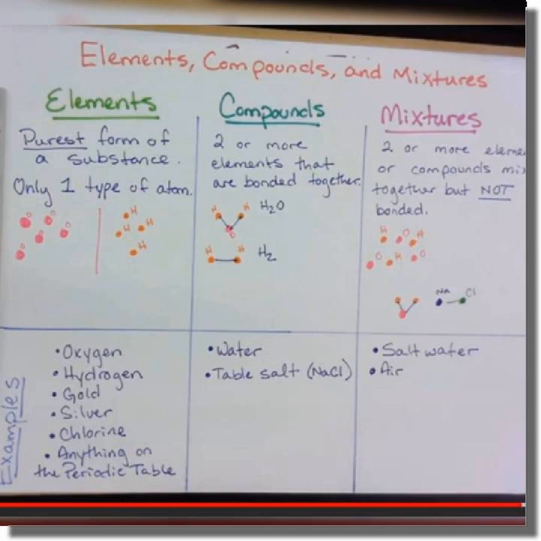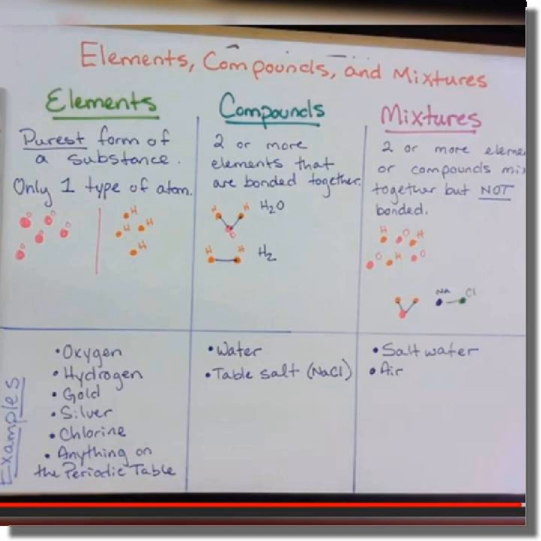Examples of elements are hydrogen, oxygen, gold, silver, chlorine, anything on the periodic table. So the whole periodic table is the example of elements, and they are made of only one type of atom.